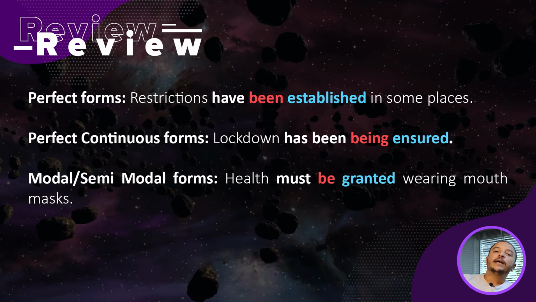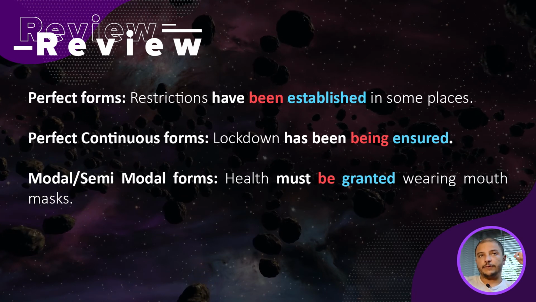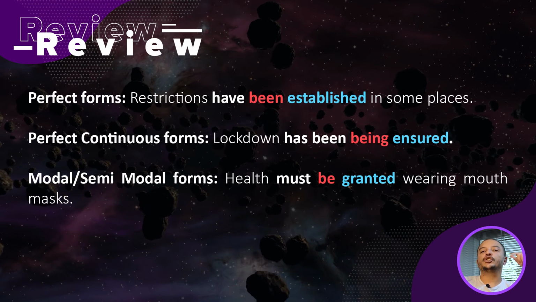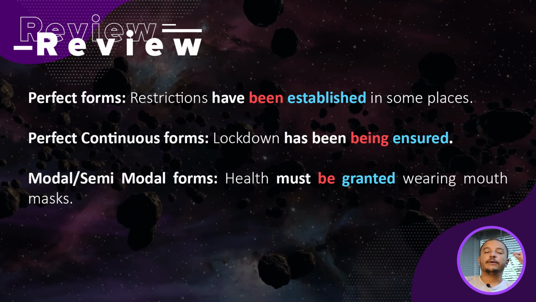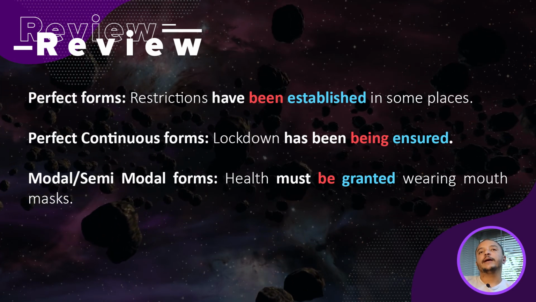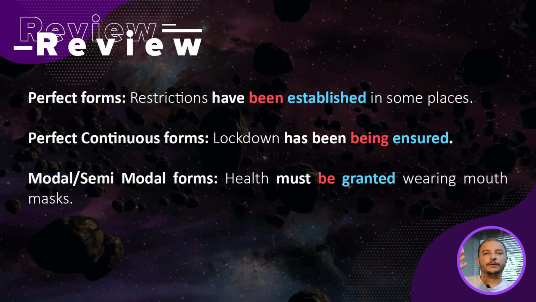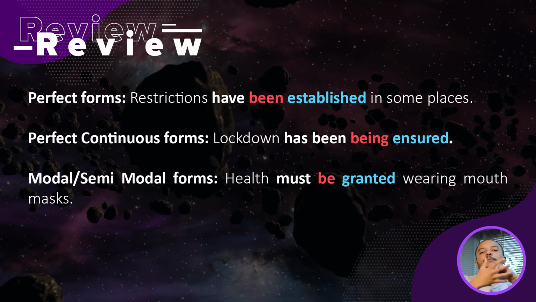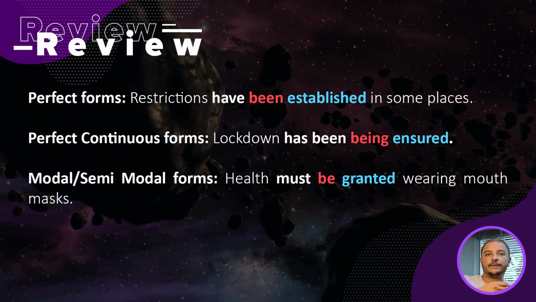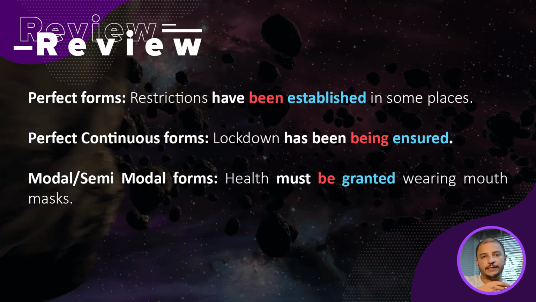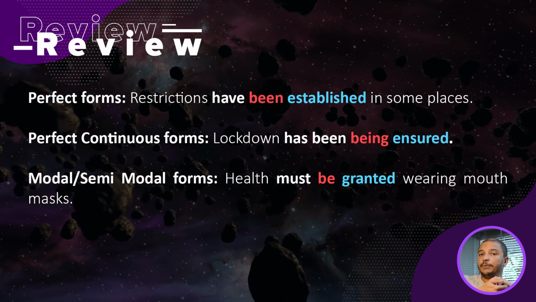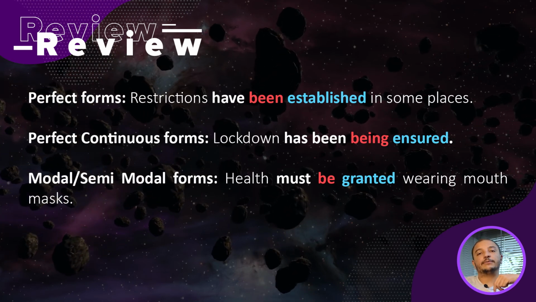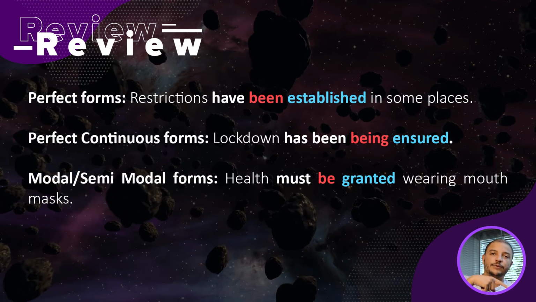Okay? We have the perfect continuous forms, that is, lockdown has been being ensured. Okay? So in this case, we have has been, that's part of the present perfect continuous. The verb to be, that is the verb to be for the passive voice, in the present participle, which is being, and the verb in the past participle, that's the main verb of the active voice.